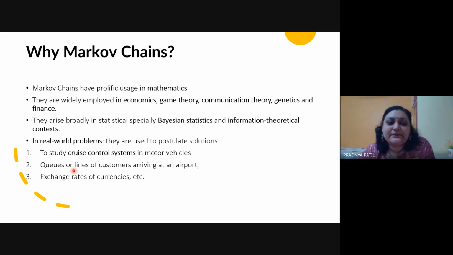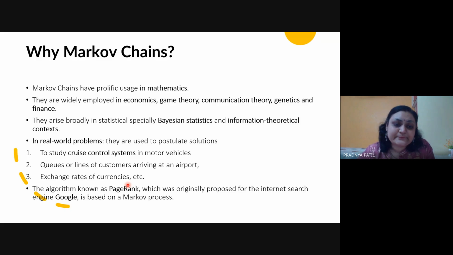Or similarly, we had discussed in class that if I want to work in a supermarket, at what time are people coming to the supermarket more, or what kind of people, what kind of items are people buying at the same time? What is the combination of items? That can again be modeled with the help of Markov chains. And again, exchange rates of currencies. Currency rates are changing every day, so how the currency rate has changed can be modeled with the help of Markov chains.